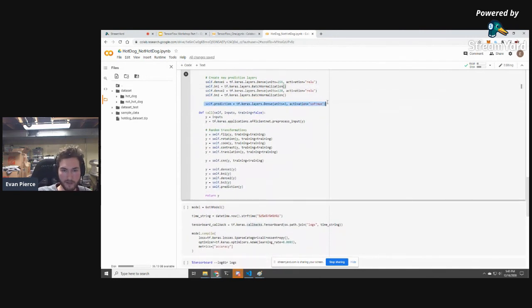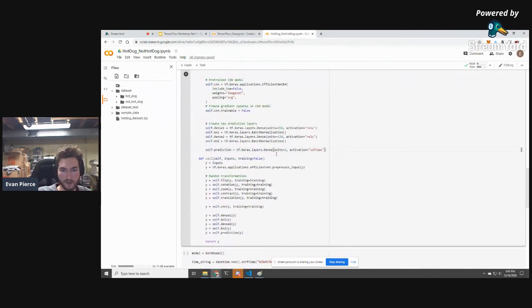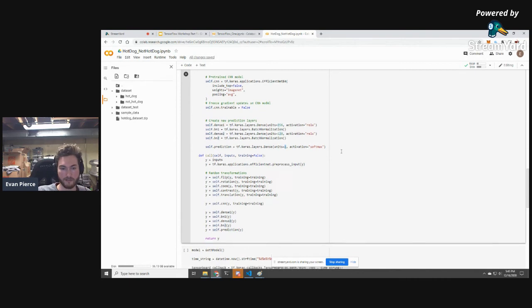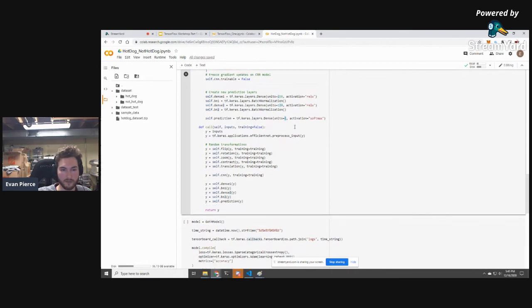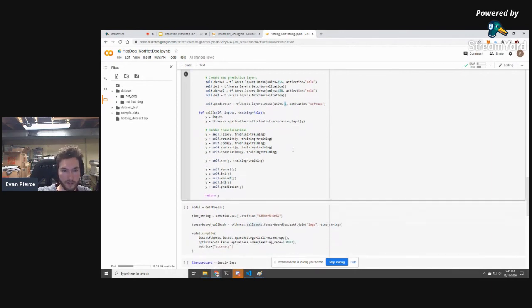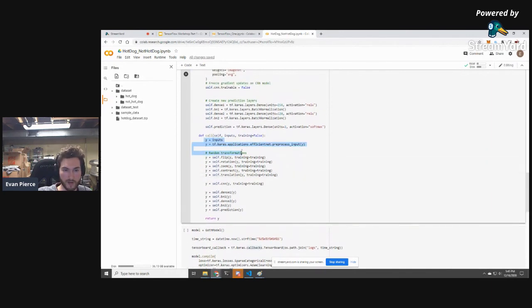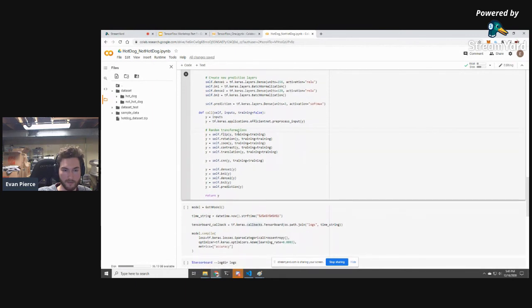And then the last layer we have is the prediction layer, and that just has 2 units. So that's 1 for each class. Each unit here is predicting a different class: 1 for hot dog, 1 for not hot dog. The call method is just pipelining the data through the network.